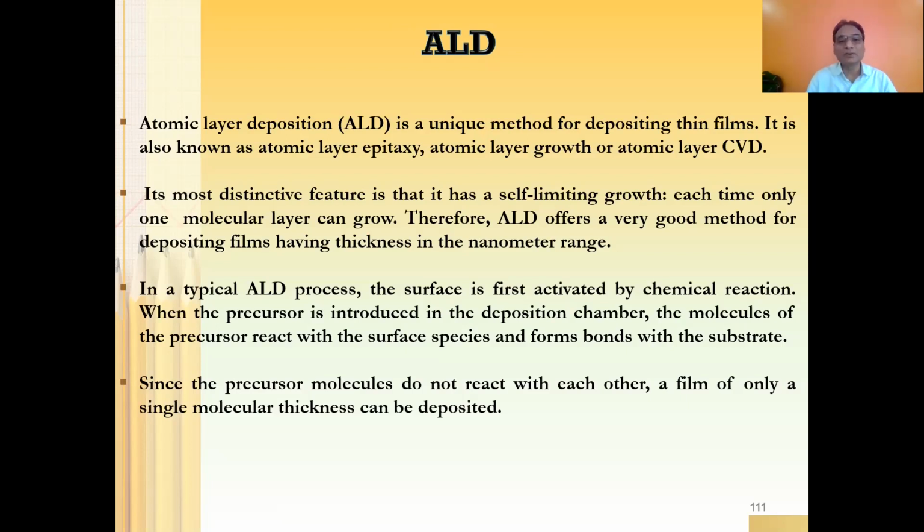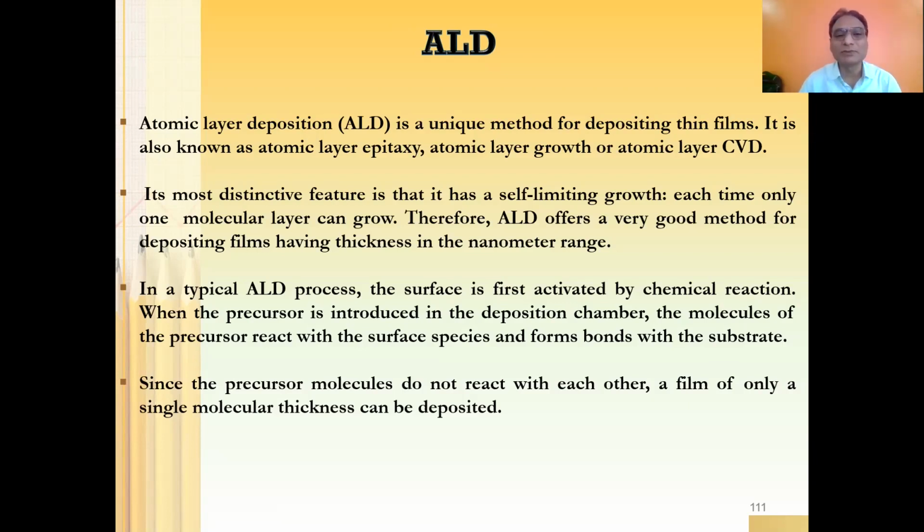This atomic layer deposition is a unique method for deposition of thin film. It is also known as atomic layer epitaxy, atomic layer growth, or simply atomic layer CVD. The reason is that you can grow atom by atom, one after the other: the first layer of atoms, then the second layer, third layer.